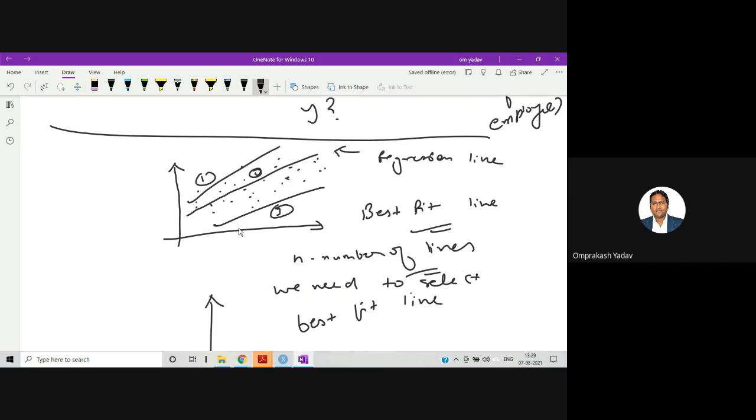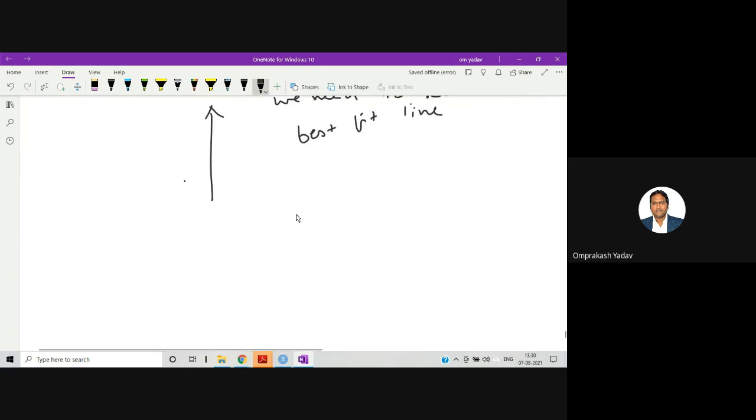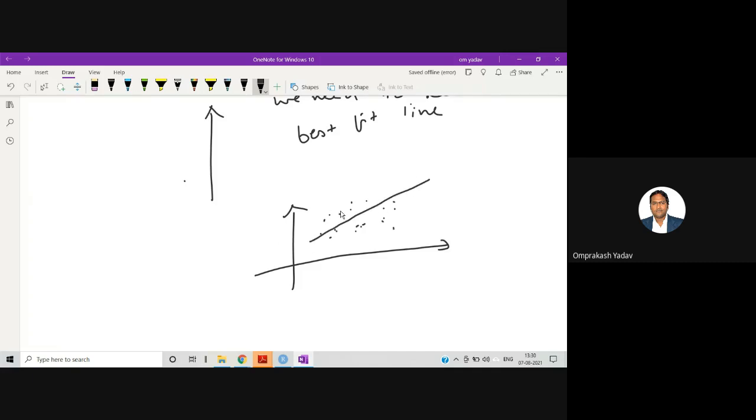But what is going to happen behind that? That's what I'm explaining. I'm explaining the maths behind that, how it is going to do it. So just keep this in mind: whenever we fire that command, whenever it draws the best fit line, that is the regression line, how is it going to draw the best fit line? So suppose we have the data, let's say the data are like this, and one line is being selected.